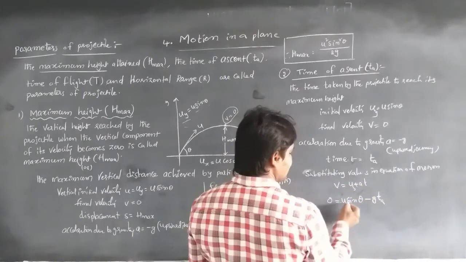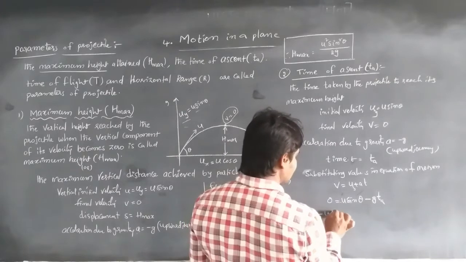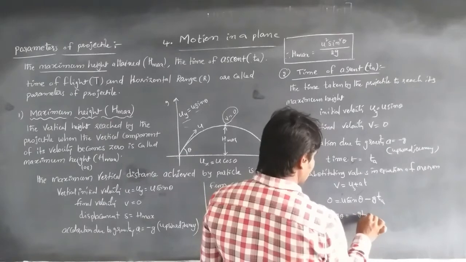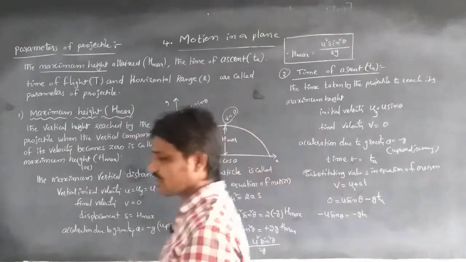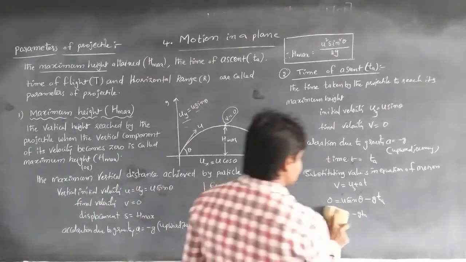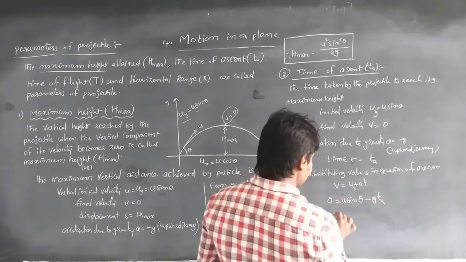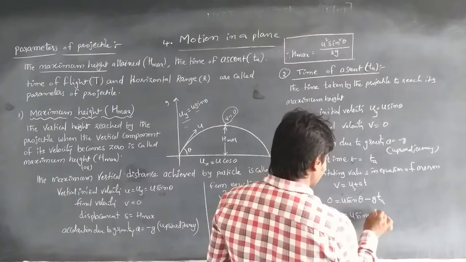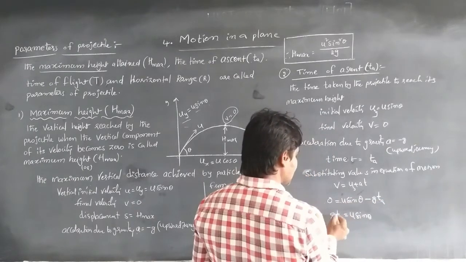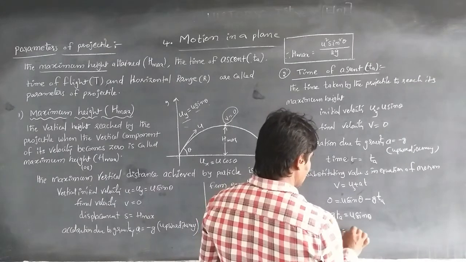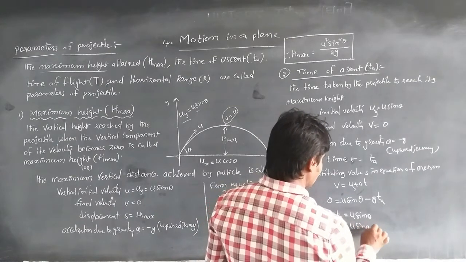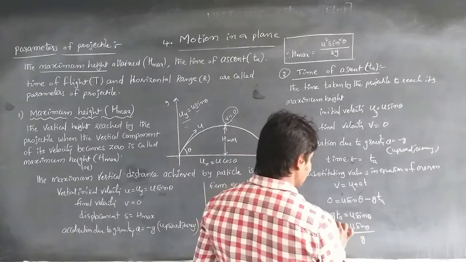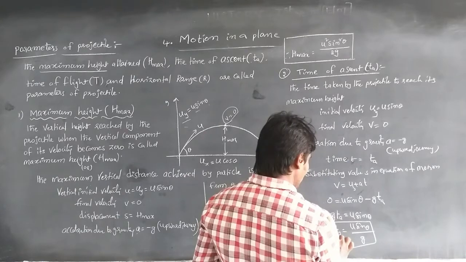So whenever this u sin theta is taken to this side, it becomes negative, minus u sin theta, that is equal to minus g t a. If we don't want to write that, then if the g t a is taken to this side, we can get g t a equal to u sin theta. Whenever g is taken to this side, it becomes the denominator, so t a is equal to u sin theta by g. That will be the time of ascent.